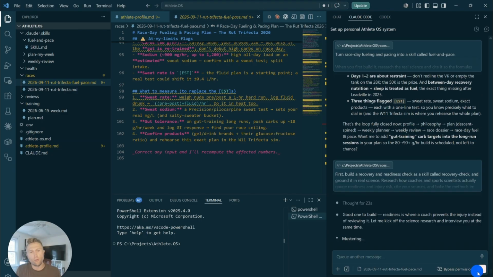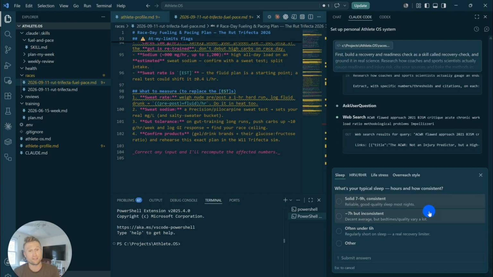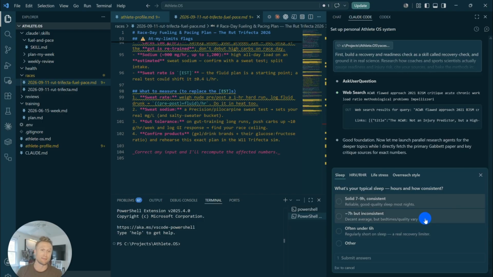Perfect. It's starting always with grounding itself in research. Nothing that it does is going to be hallucinated because of the structure we set forth in that Claude.md file. Our first Claude questions. Let's take a look. What is my current sleep schedule? Honestly, I feel like I'm about 7 hours. I wish I was more, but that's really kind of where I'm at.